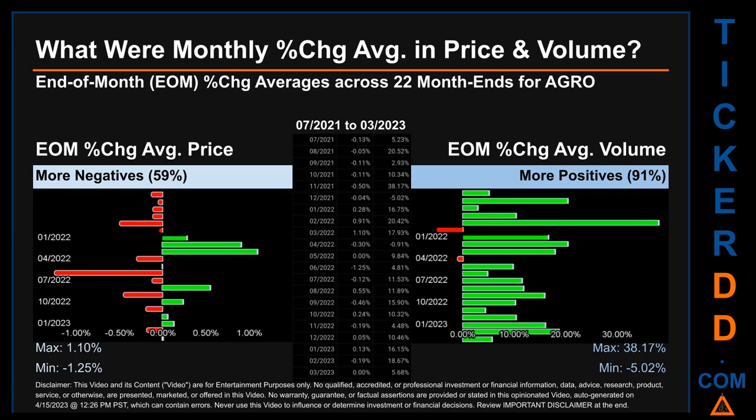In terms of volume, 20 out of 22 month ends had a positive percentage change. That is 91% of month ends saw a positive percentage change in average volume. Price saw an end-of-month max of 1.10% in average percentage change along with a minimum of -1.25%. For volume, the maximum and the minimum monthly percentage change were respectively 38.17% and -5.02%.